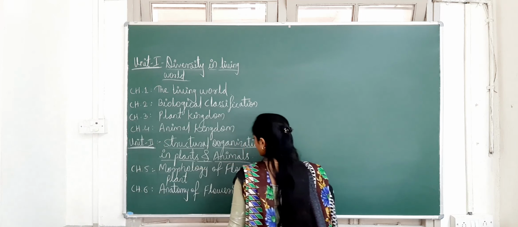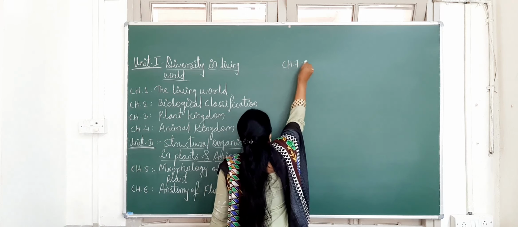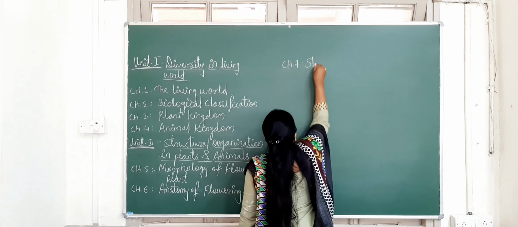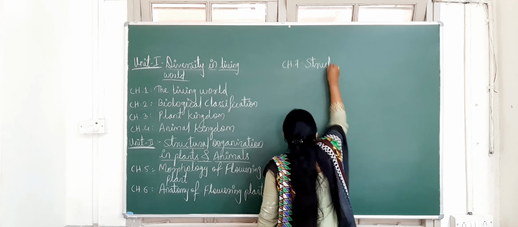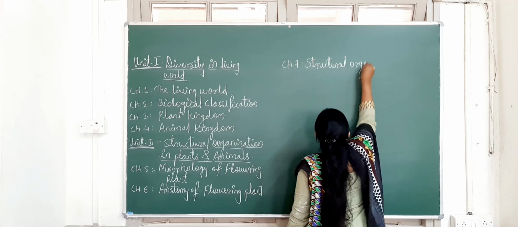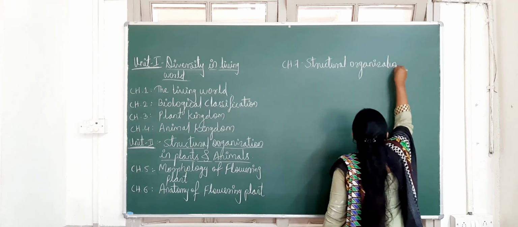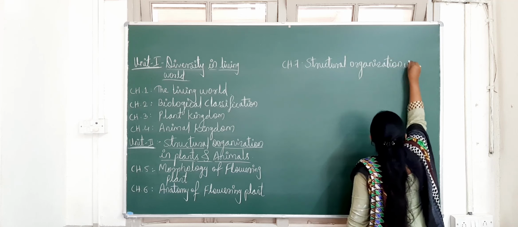Next, from this same unit only, chapter number 7, structural organization in animals.